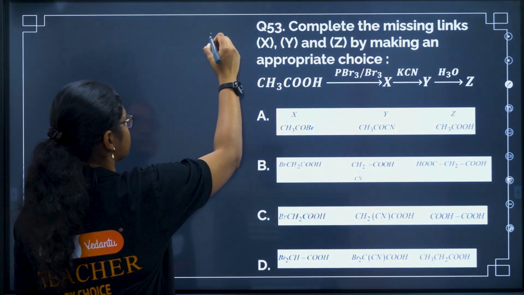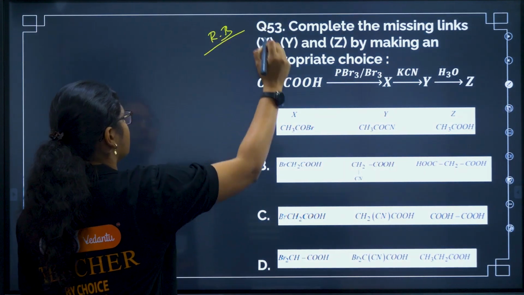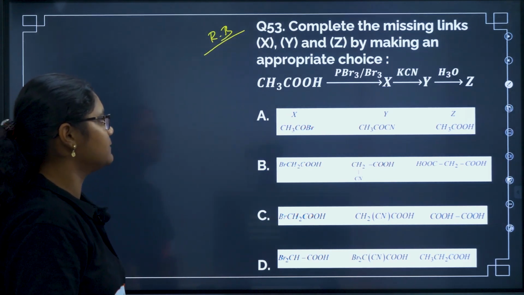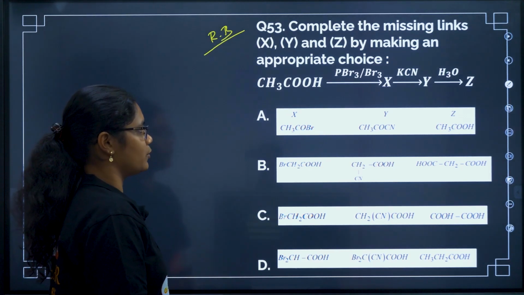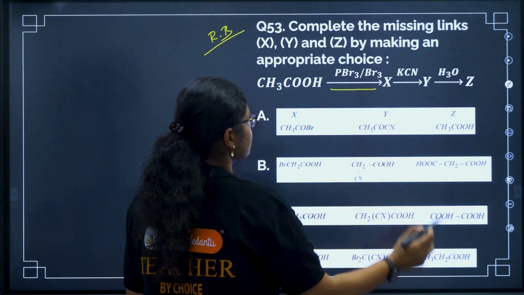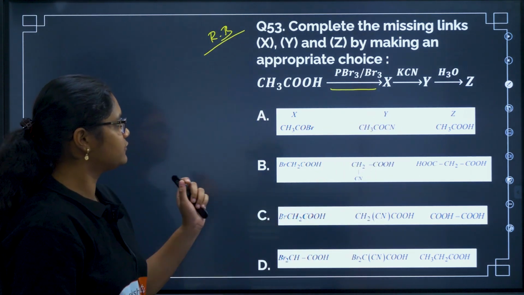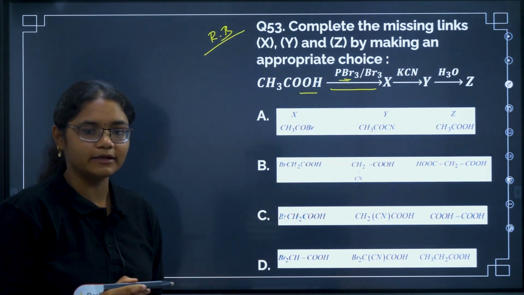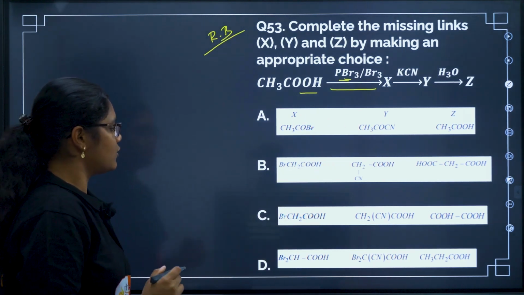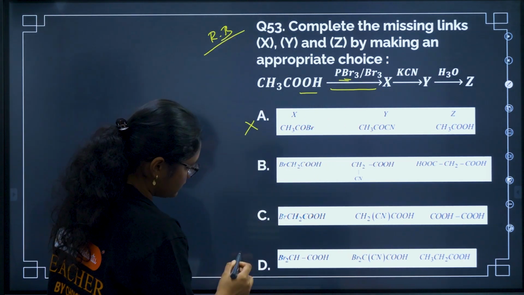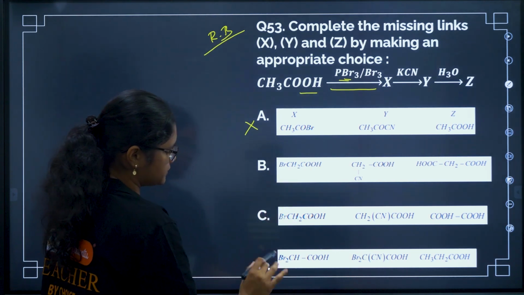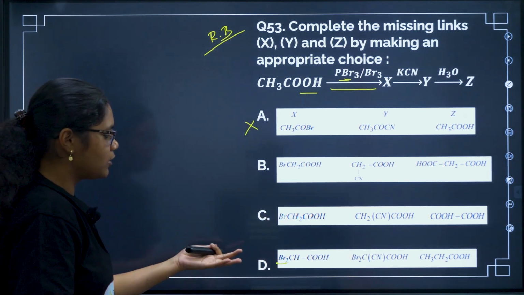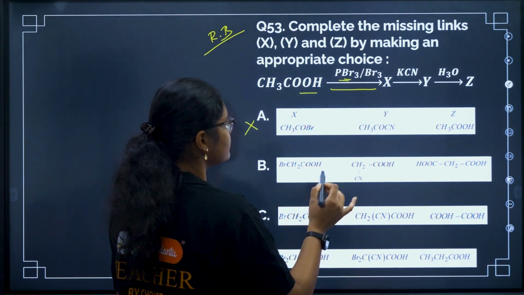Again a reaction based question. Let us see what is it. Complete the missing links X, Y and Z by making an appropriate choice. Okay. First is your addition of bromine, right? So if you see, we cannot replace this OH with bromine group, right? There's no direct reaction like that. So obviously we can eliminate this option. We can have these three options, correct. Again here two bromines are replaced, so it may not be answer. Okay, let us see the next part.